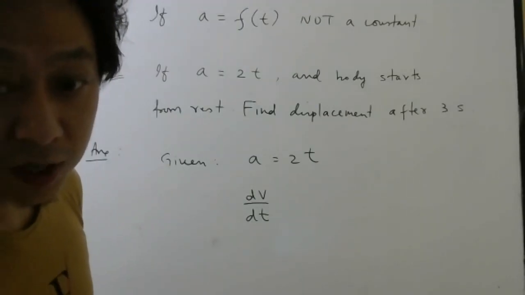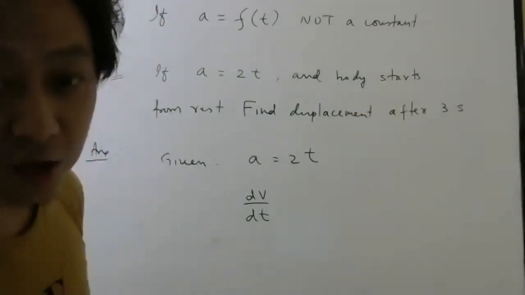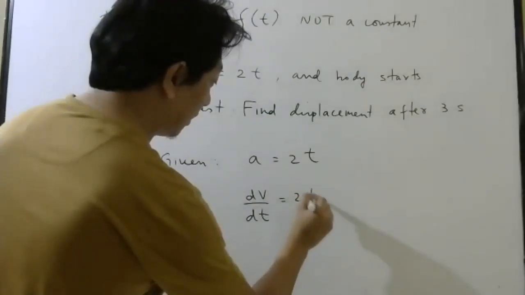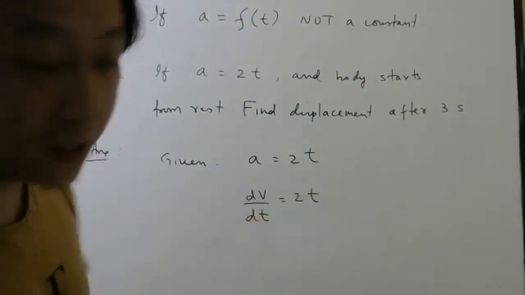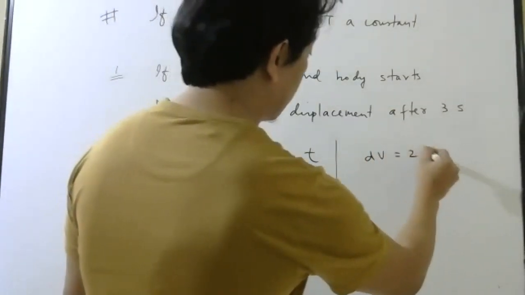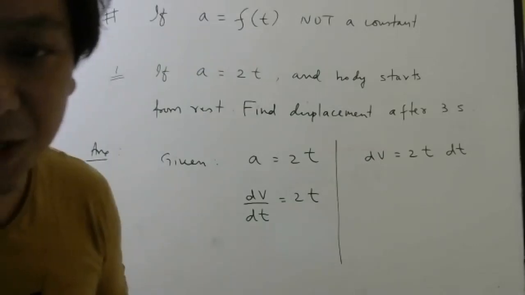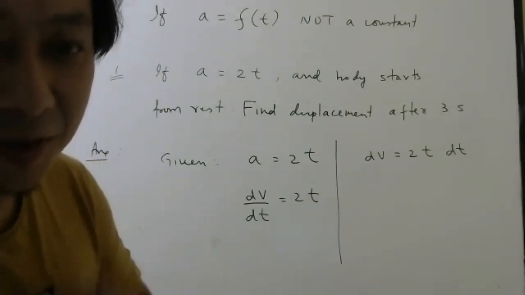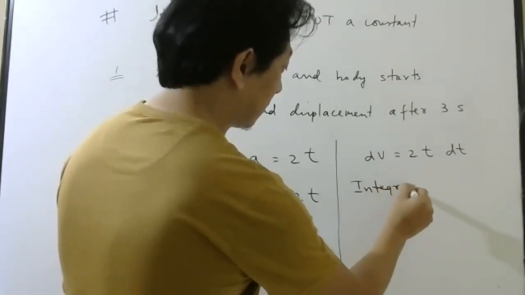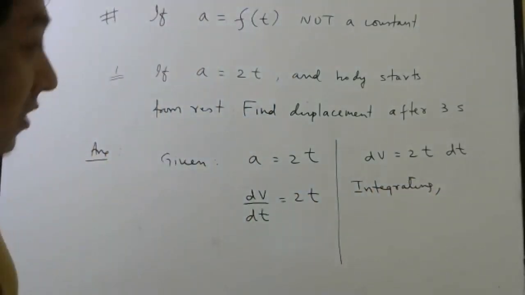You have to remember what instantaneous acceleration was, what instantaneous velocity was, all those formulas. So that is equal to 2t. Now what you do, cross multiply. After cross multiplying, if you remember, the next step is to integrate.